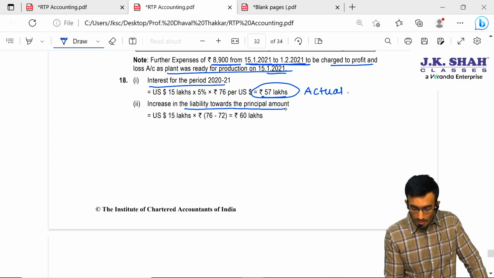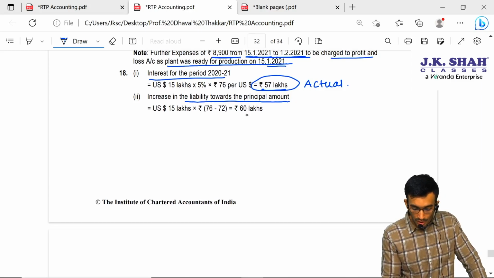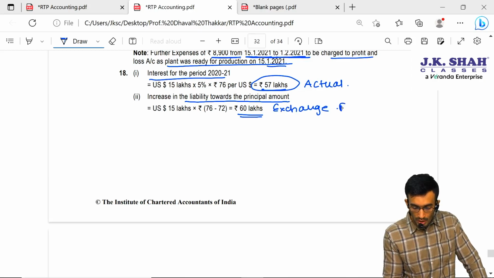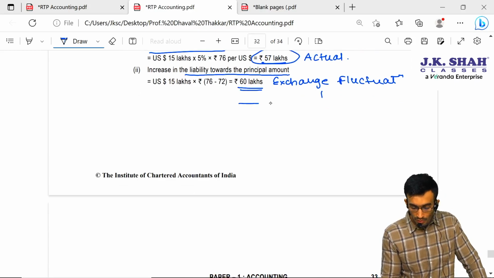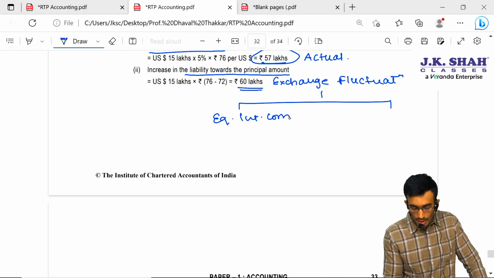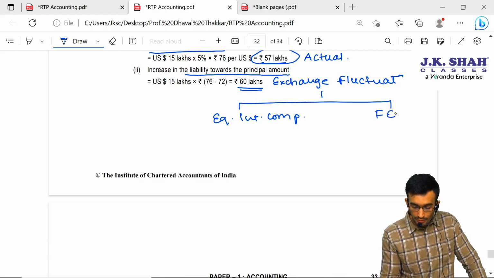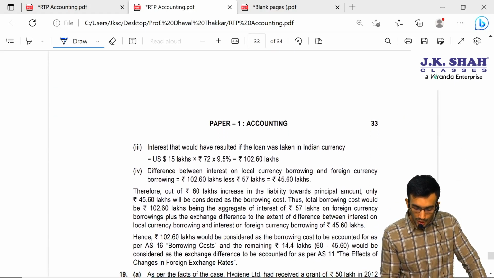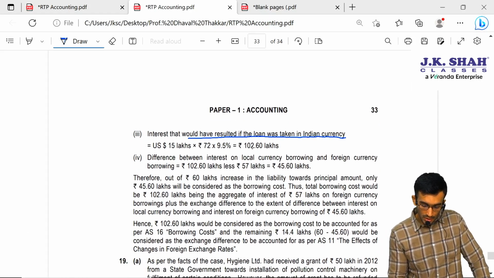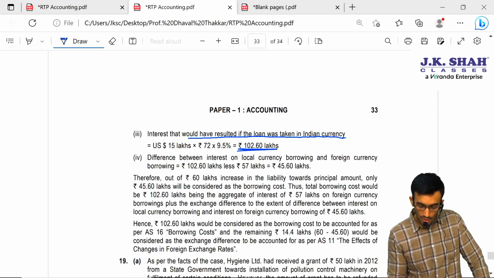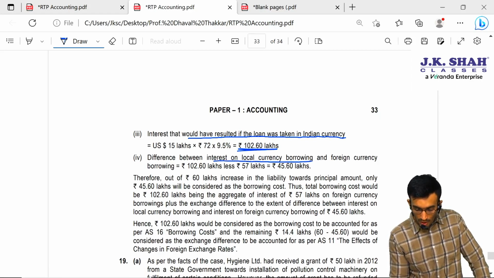Increase in the liability towards the principal amount, that is nothing but the subsequent recognition. So, sir, that is nothing but the 60 lakhs exchange fluctuation. This exchange fluctuation we have to bifurcate into two parts: equivalent interest component and exchange difference. Now, interest that would have resulted if the loan was taken in Indian currency, that is 102.6 lakhs. So the difference between interest on local currency borrowing and foreign currency borrowing is nothing but 45.6 lakhs.